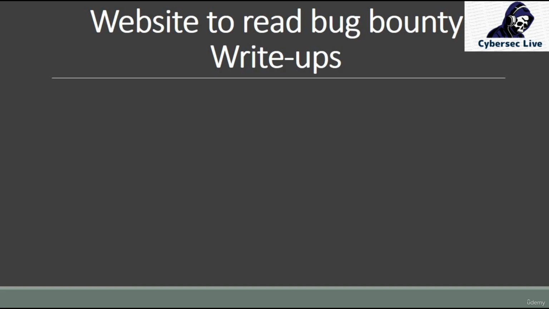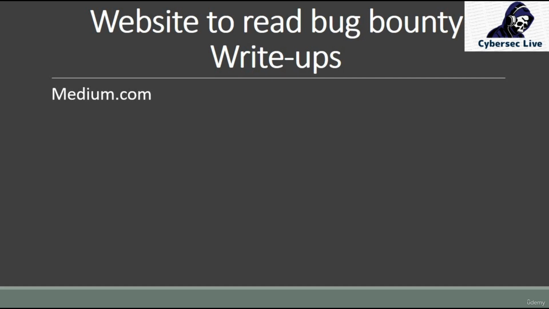Okay, so this is a website to read bug bounty write-ups, and we have some good websites. Let me introduce them. First one is medium.com. It's one of the largest write-up platforms, where you can find any type of write-ups, whether it's about physical mentality, exercises, bug bounty or anything else.